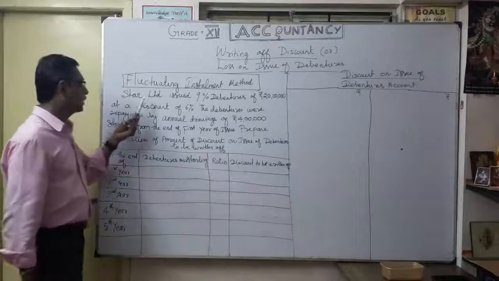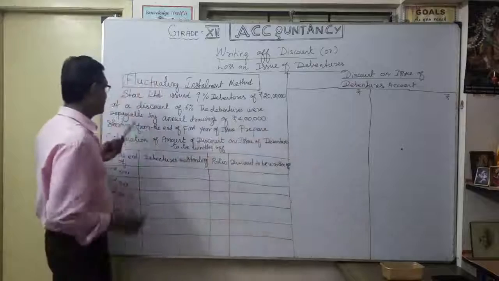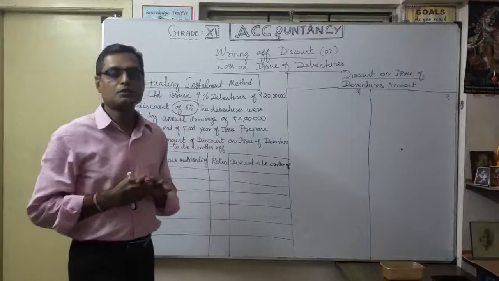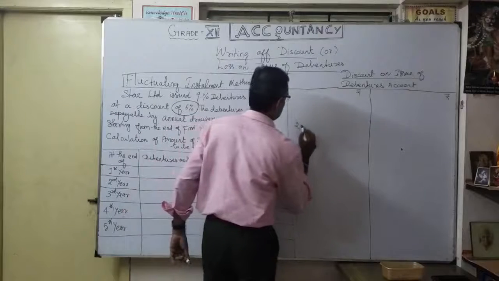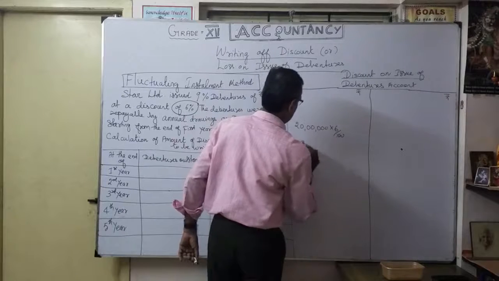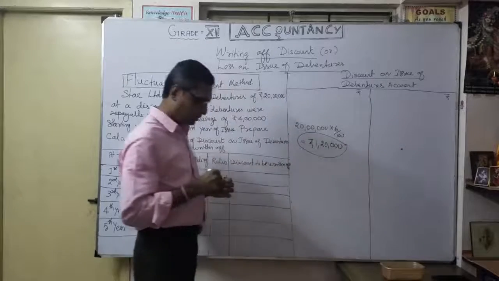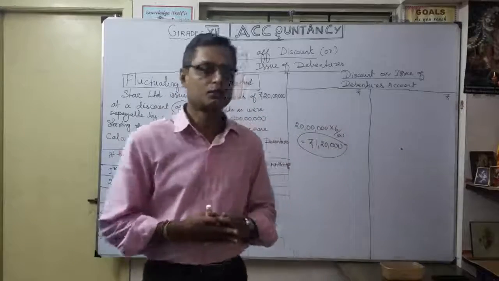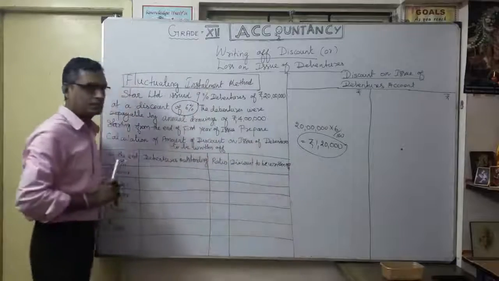Now let's see. Star Limited issued 9% debentures of 20 lakhs at a discount of 6%. So what is the discount? This 6% means the company is losing how much for 20 lakhs? You want to work out first 6%. How much? 1,20,000 is the discount or loss on issue of debenture. This 1,20,000, how we are going to write it off according to the fluctuating installment method, that is the question.